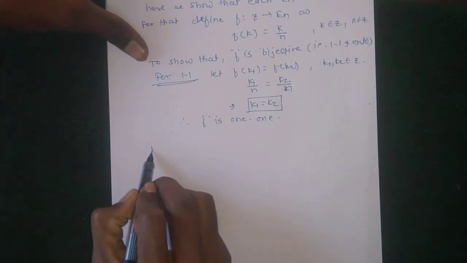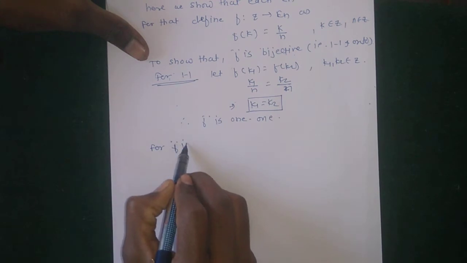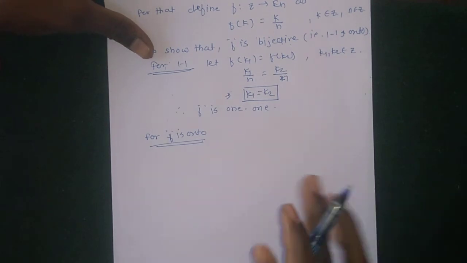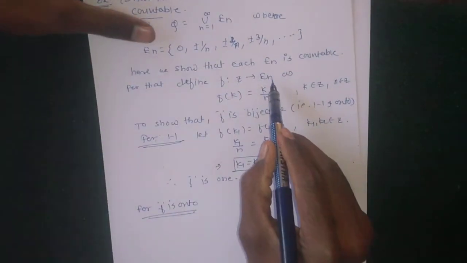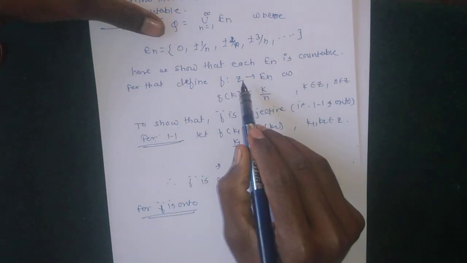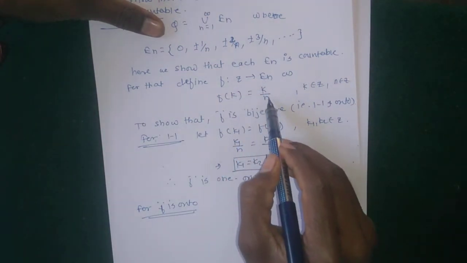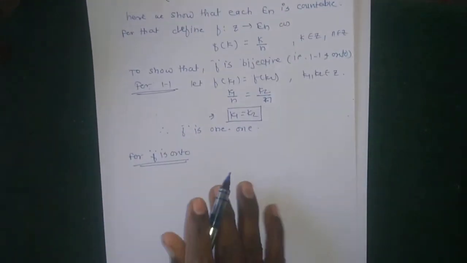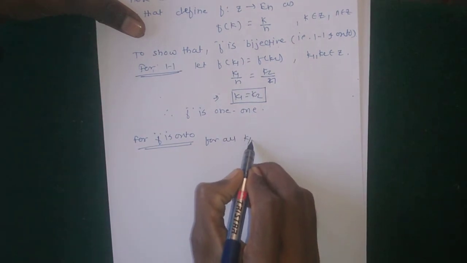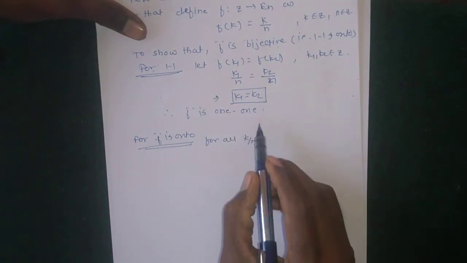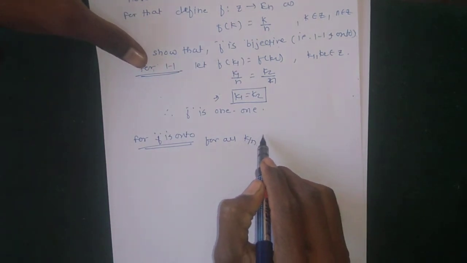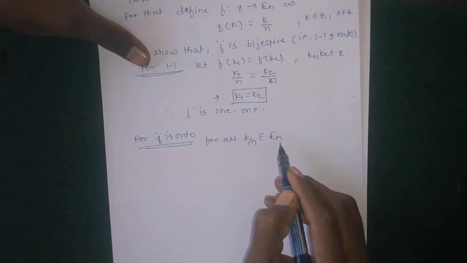Next, for F to be onto: for each element in En, there exists an element k such that its image is equal to k by n. For every k by n, this element En contains elements of the form k by n, rational numbers. So k by n belongs to En.